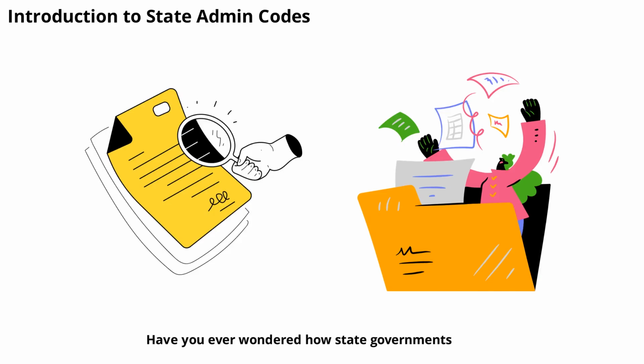Have you ever wondered how state governments organize and publish their rules and regulations? Today, we're diving into the world of state administrative codes. These codes are essential collections of rules created by state agencies, covering everything from environmental regulations to professional licensing.